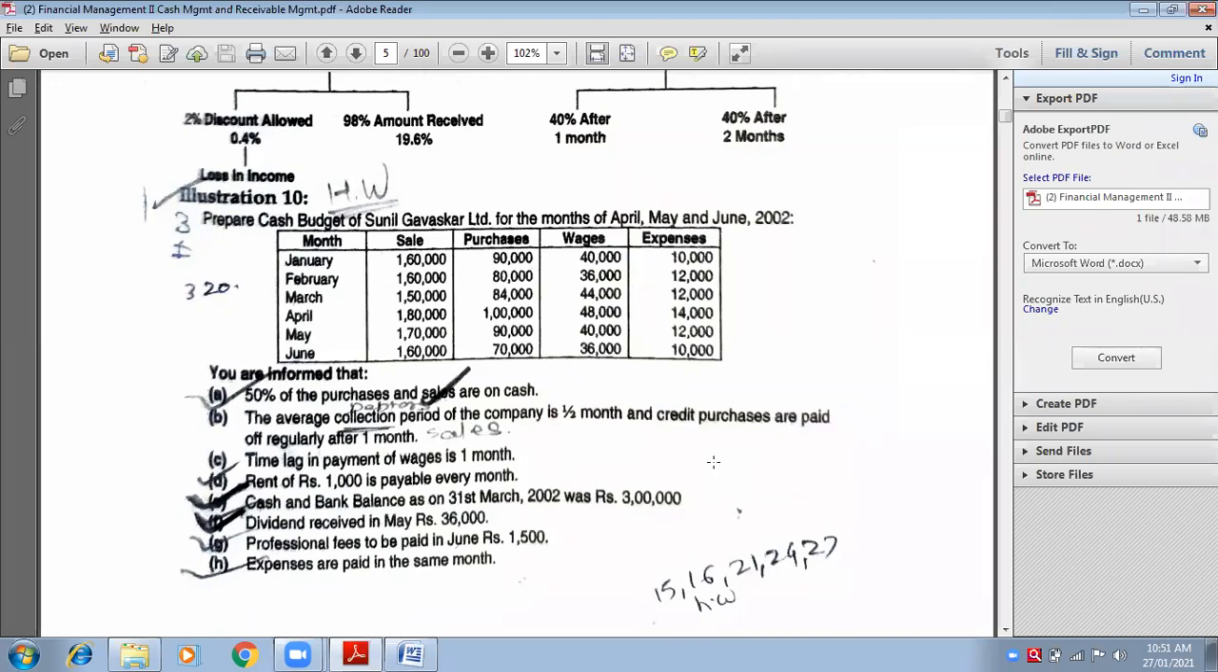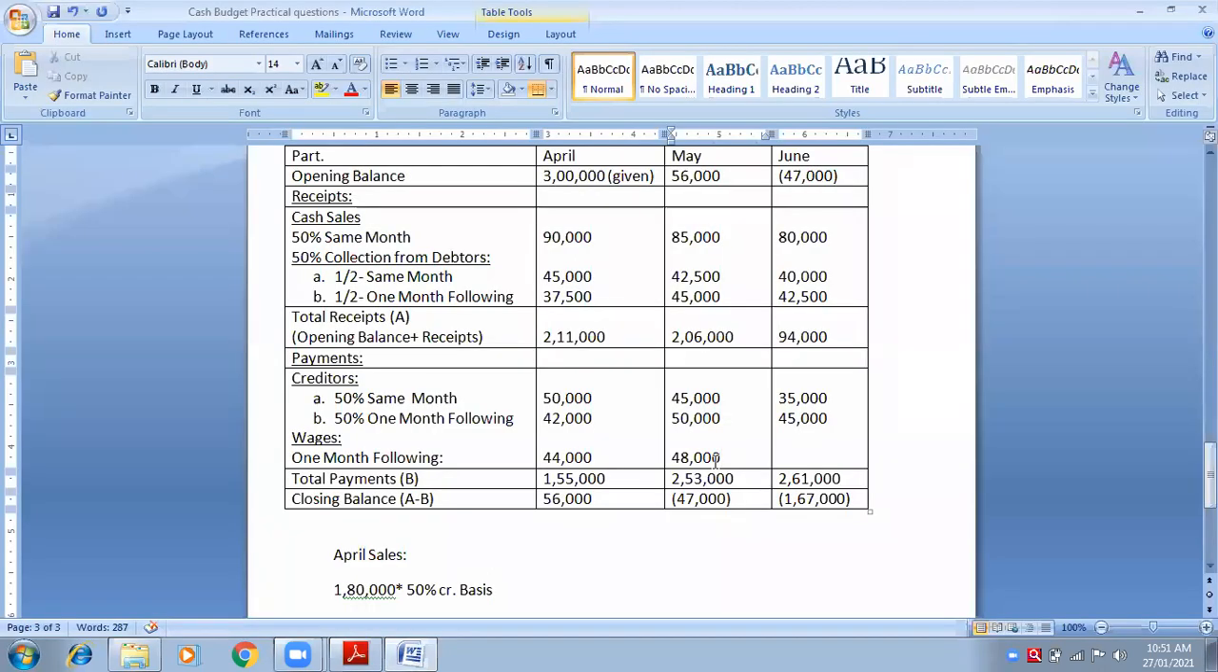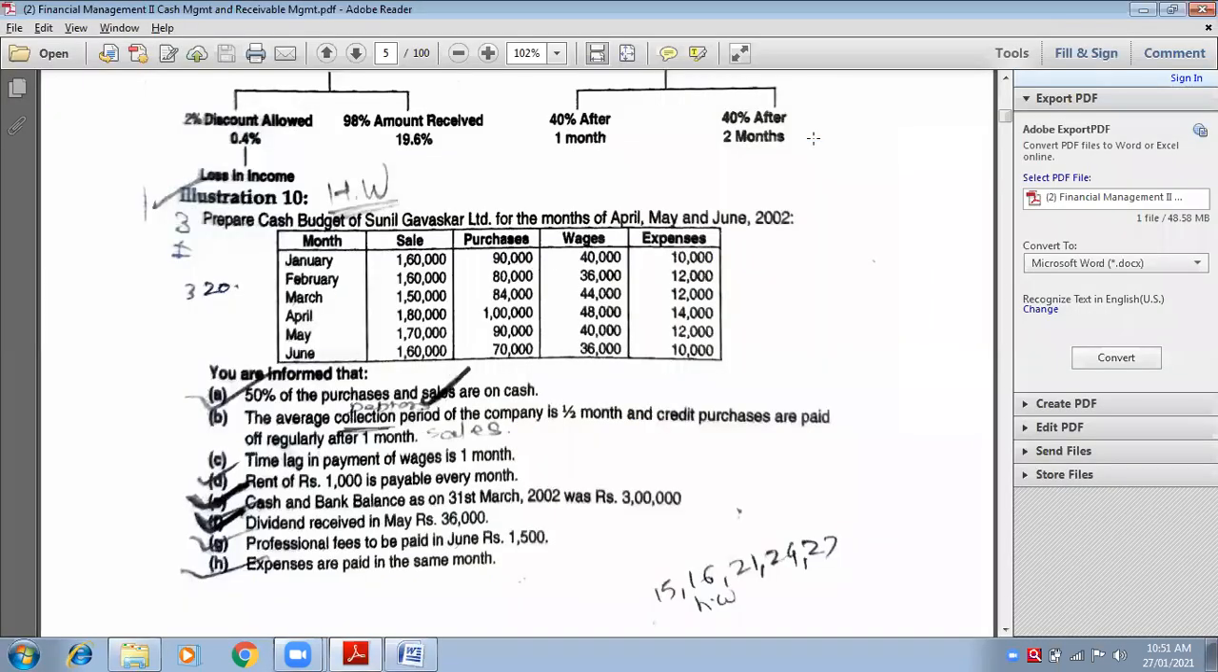Wages of May, 40,000. Wages of May will be paid in the month of June, 40,000. Actually, it is wages of May, 40,000, but it is going to be paid in the month of June. Therefore, we need to show it in the month of June. Okay, wages done. Three adjustments are done.